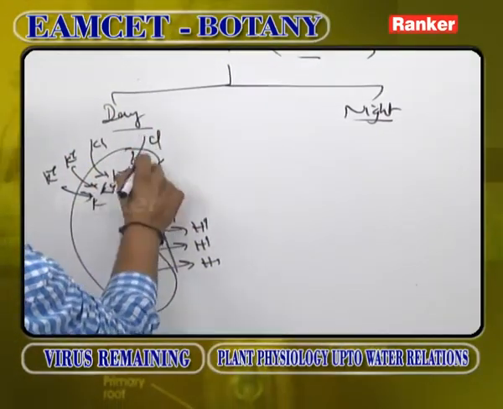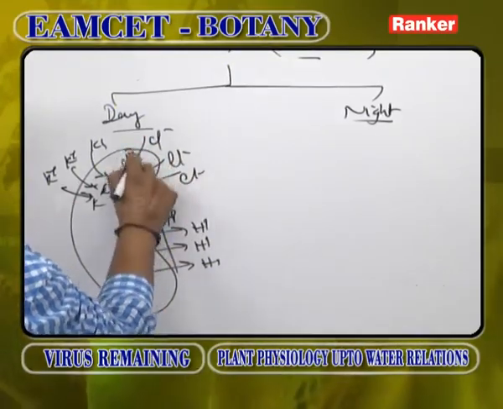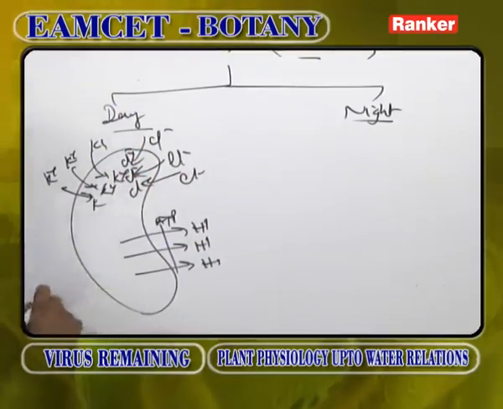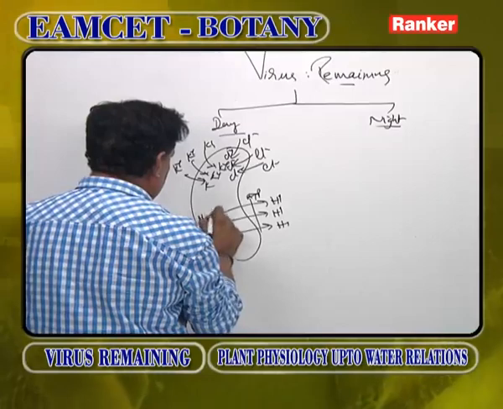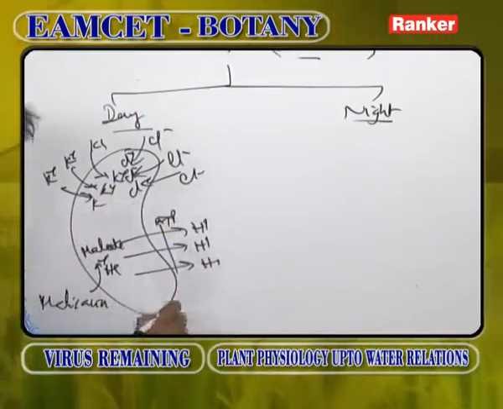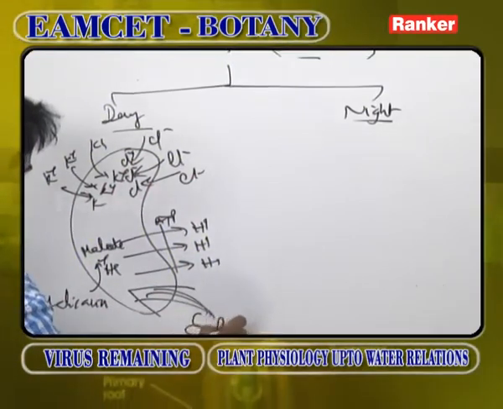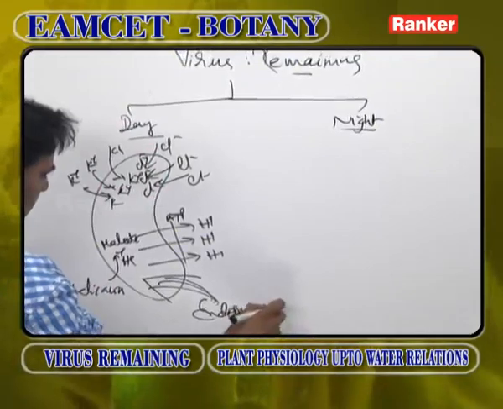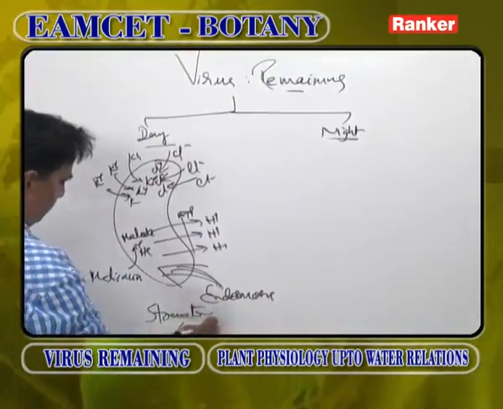Along with K plus ions, Cl minus ions enter the guard cells to maintain the chemical equilibrium. It is not sufficient. Malic acid enters the guard cell, converts into malate ions and H plus. In this condition, concentration increases, water moves into the guard cells by endosmosis and stomata opens. This happens during daytimes.